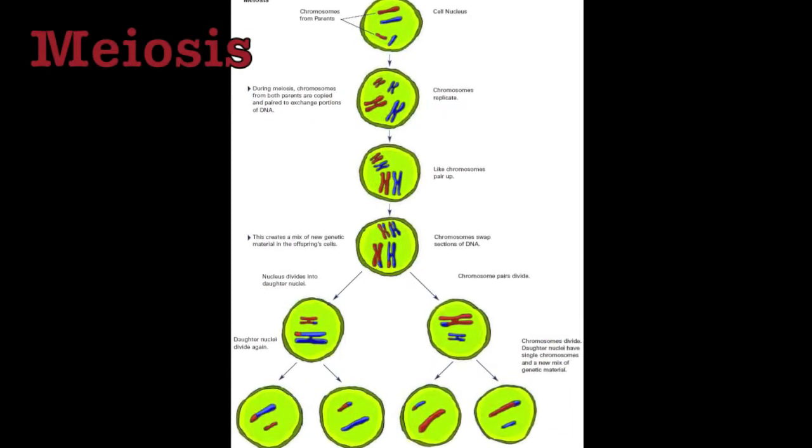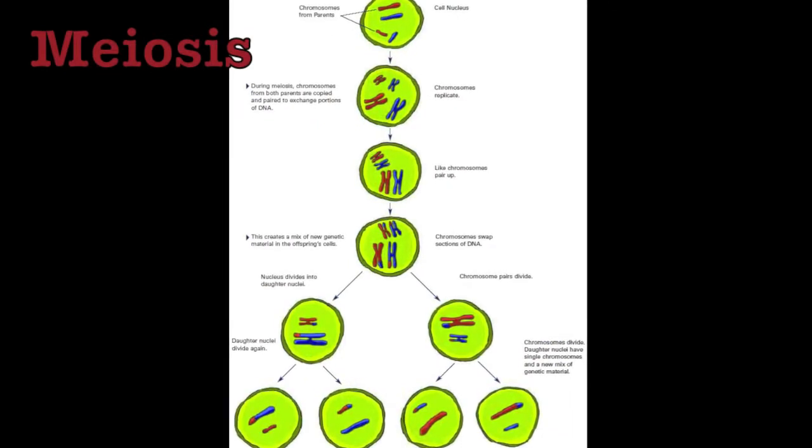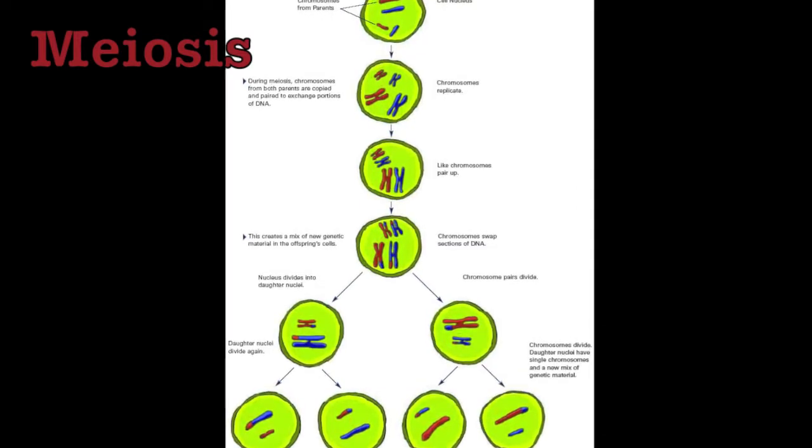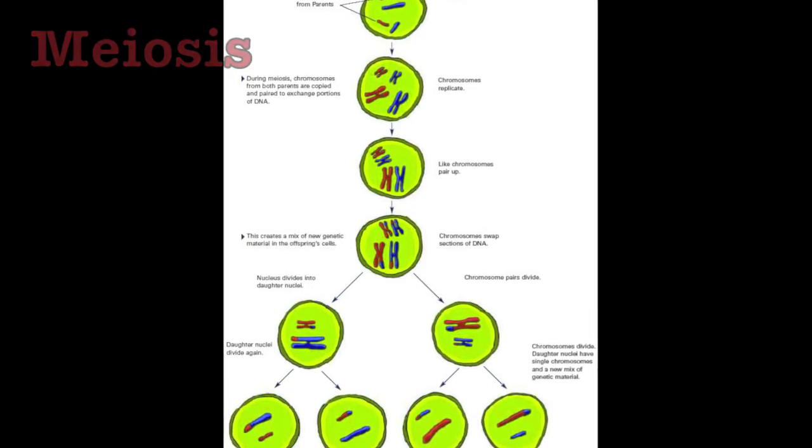Meiosis is the process by which gametes are made in order for sexual reproduction to occur. It is the key component in sexual reproduction, and it adds to genetic diversity.